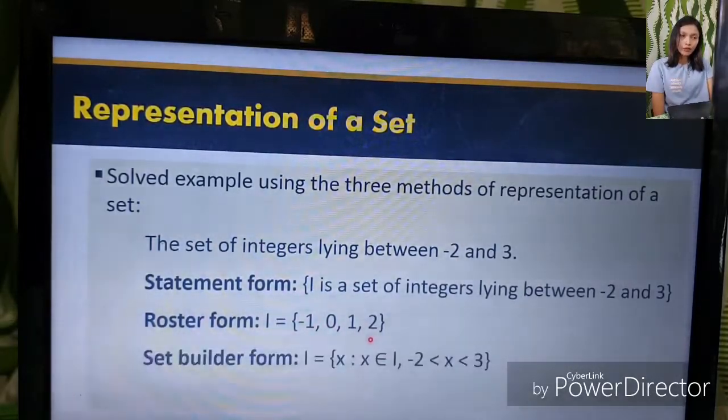Set builder form: Set I is equal to {x such that x is an element of I, where x is greater than -2 and less than 3}.